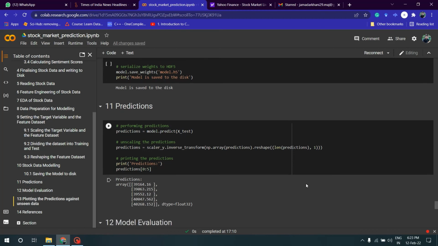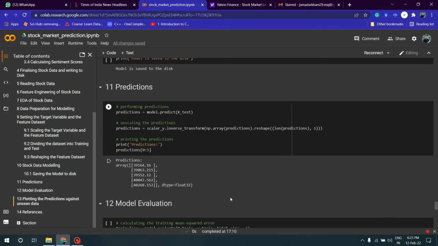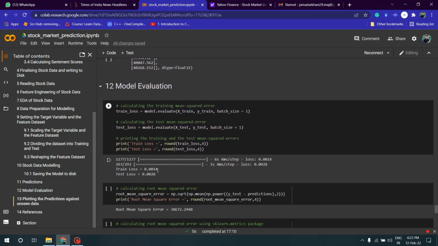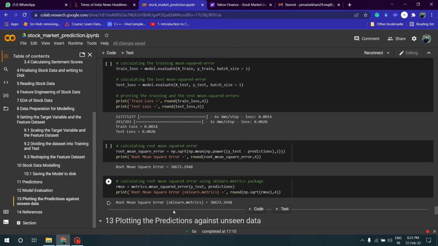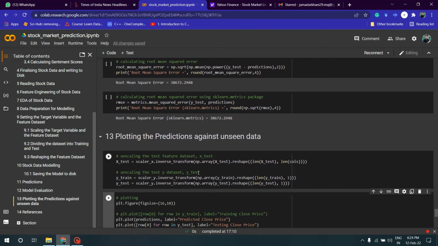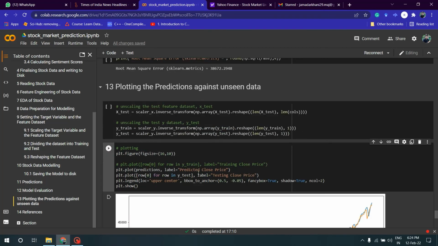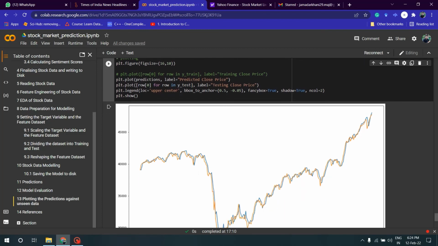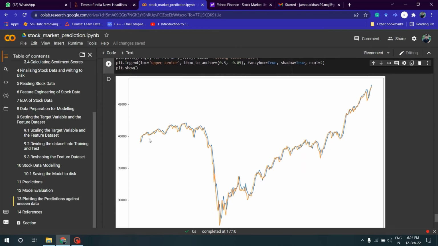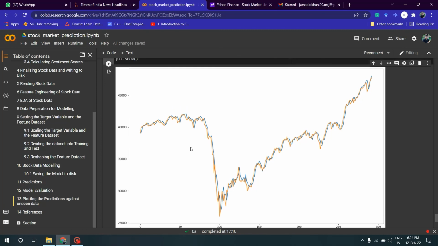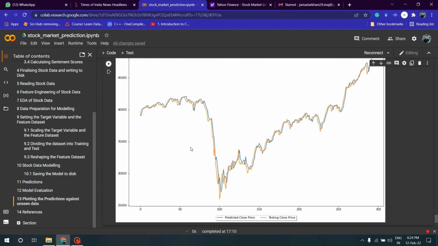Next are the predictions. This is the prediction on the validation data. Next, I've evaluated the model, found out the train loss and test loss, then the root mean square error, using sklearn metrics and the normal way. Then I've plotted the predictions against unseen data, which is the 20% of the original data. We can see here the blue line is the predicted one, and the other line is the original data. So we can see it has plotted very well. The model is fitted very well.